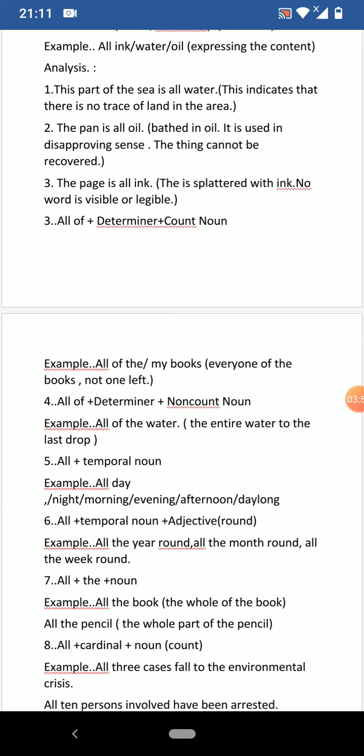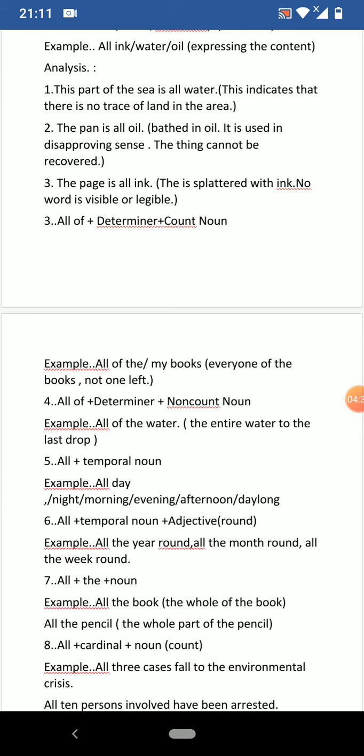Fifth usage, all plus temporal noun. All as predeterminer is used before temporal noun. Example, all day, all night, all morning, all evening, all afternoon, all day long. No need of any article. Sixth usage, all plus temporal noun plus adjective, especially round. Example, all the year round, all the month round, all the week round, throughout. This implies throughout a period of time.